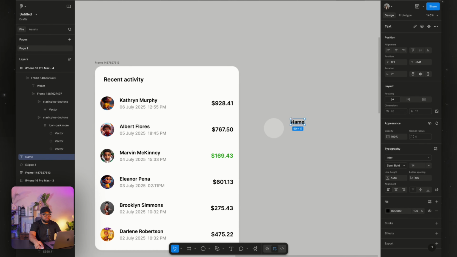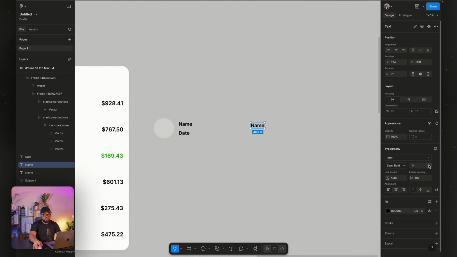Then here should be semi-bold. So the next thing I'm going to have here is date. So we're going to use date here. Then the next thing I'm going to do is to duplicate this one and make it bigger to be 16. Then we'll have amount.